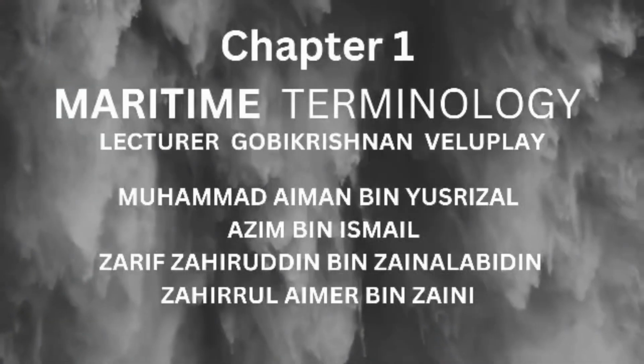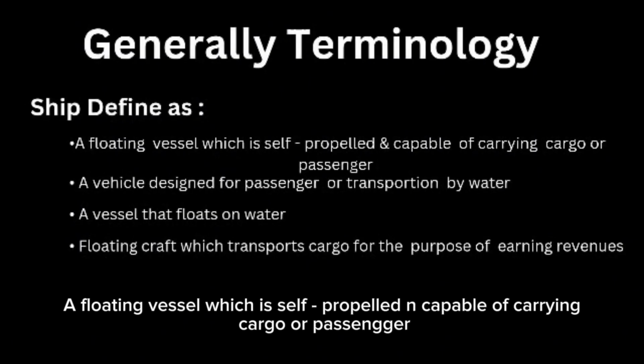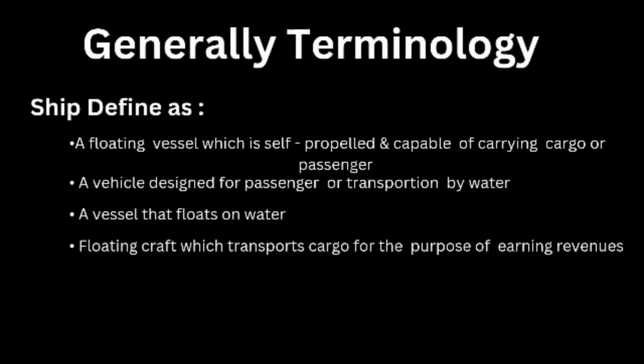Chapter 1. Maritime Terminology. General terminology. Ship is defined as a floating vessel which is self-propelled and capable of carrying cargo. A vehicle designed for passenger or transportation by water. A vessel that floats on water. A floating craft which transports cargo for the purpose of earning revenues.